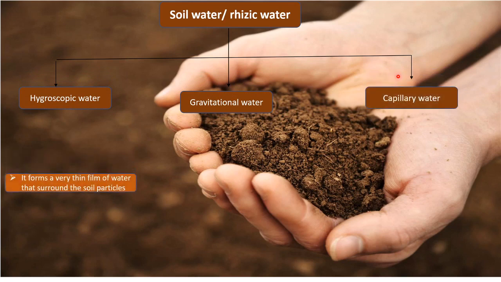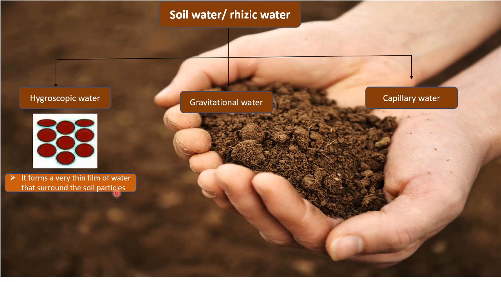So hygroscopic water forms a very thin film of water that surrounds the soil particles. As you can see in the figure, these red particles are of soil, and the light blue color that you can see around it is water. So this is hygroscopic water, which is forming a very thin film surrounding the soil particles.